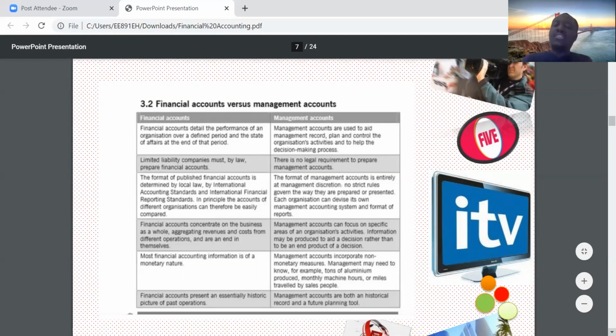But management accounts are both a historical and a future planning tool. So management accounting is more futuristic. Financial accounting is more historical. There's a futuristic dimension to management accounting. Please keep this difference in mind.